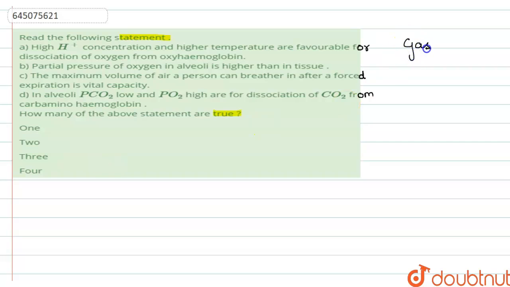Gaseous exchange, or gas exchange, is required as our tissues need continuous oxygen, right?